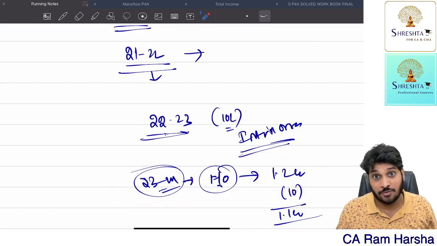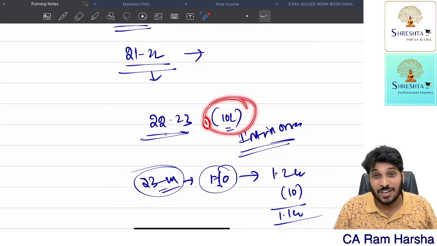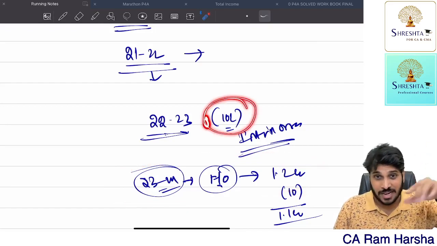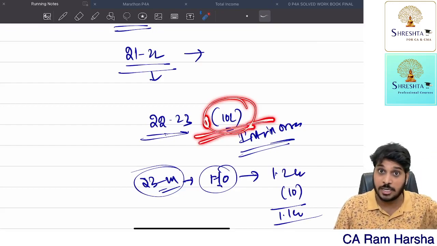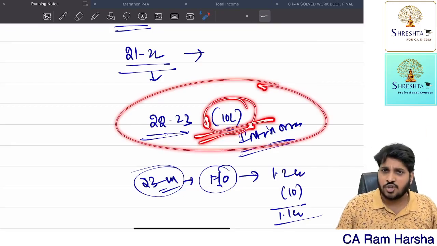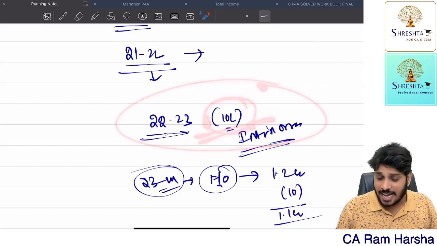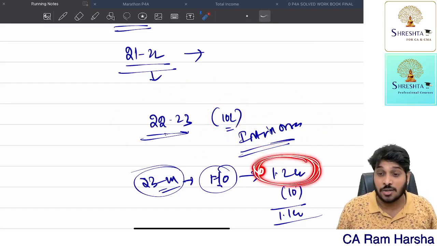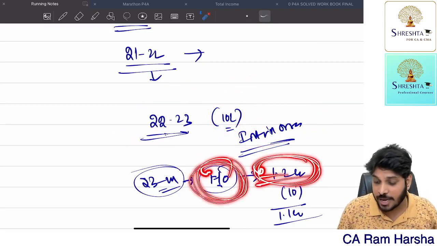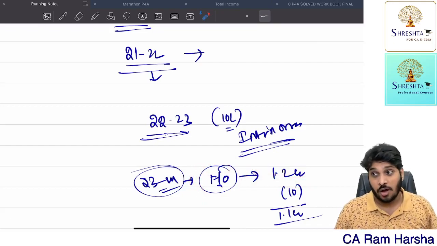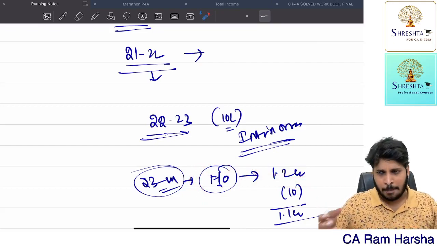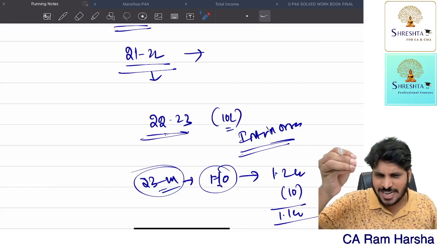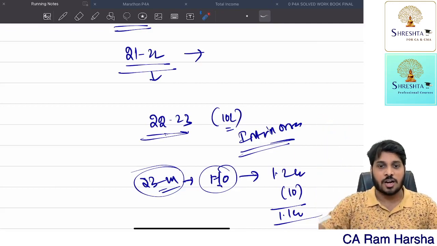Why, sir? We have not received fully. No, you received part of it already. In 22-23 itself, you already received part of it. But we didn't tax. No. Why didn't we tax? Because we don't know how much the full consideration is. Only through the final order we came to know. Okay, so once the final order comes, if part of the consideration is already received, whenever the final order comes, it is taxable.